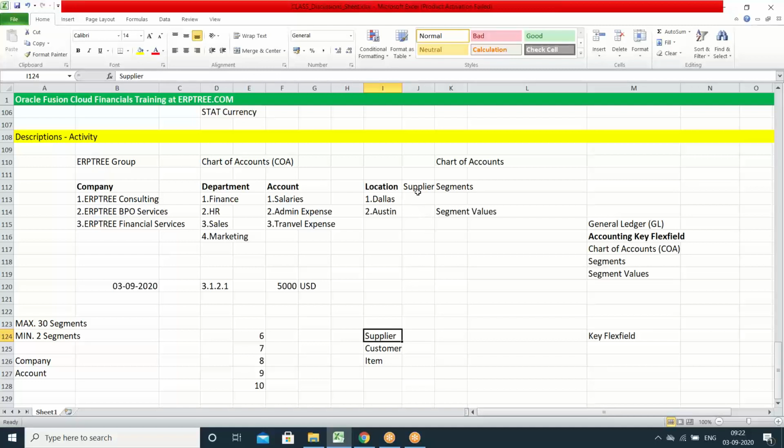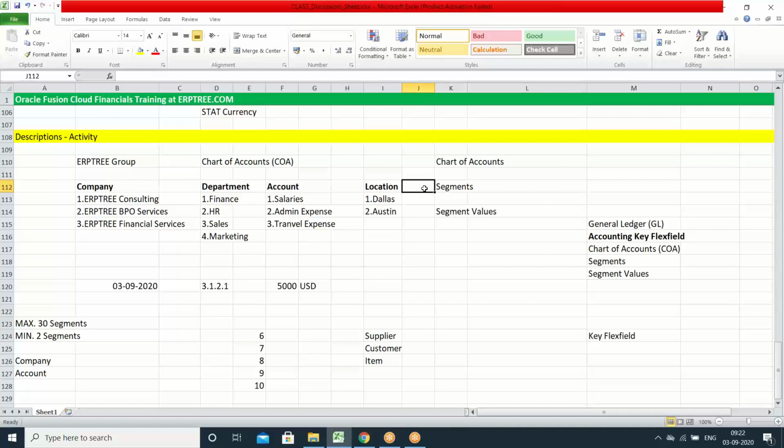You should not select supplier as a segment within the chart of accounts. Whatever segments you create here should be useful to capture information in many applications. For example, by using the chart of accounts you are going to create a transaction in receivables. When you are creating a transaction in receivables, supplier details are not required.